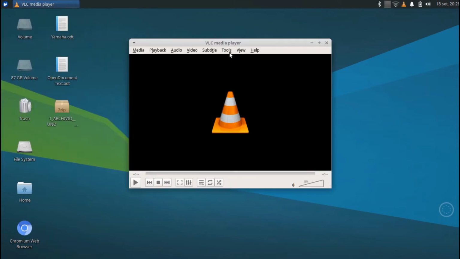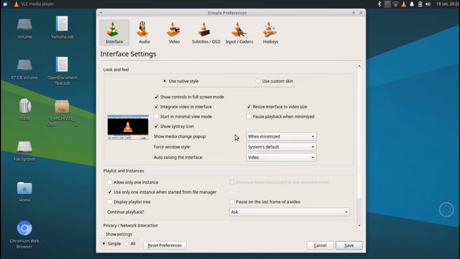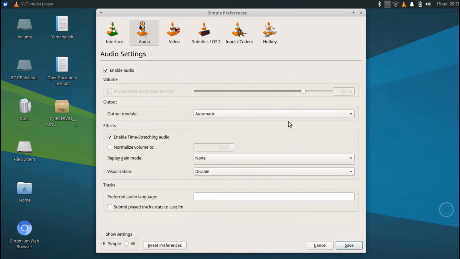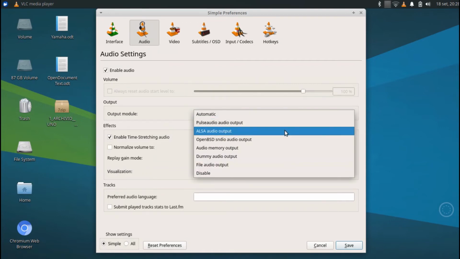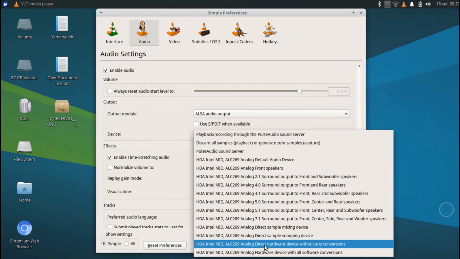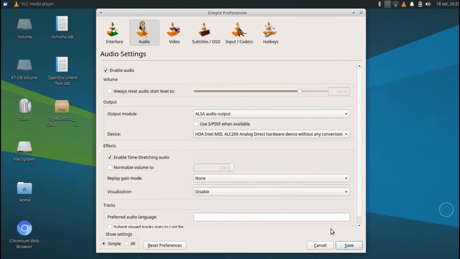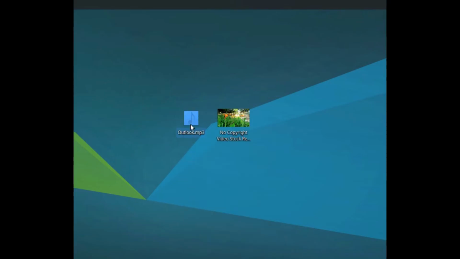Go to Tools, Preferences, go to Audio Settings, and in Output Module select ALSA Audio Output, and in Device select Direct Hardware Device without any conversions, and click Save. Okay, now close VLC.